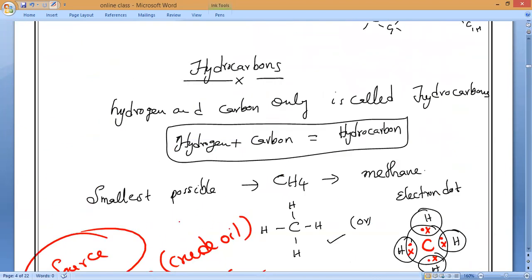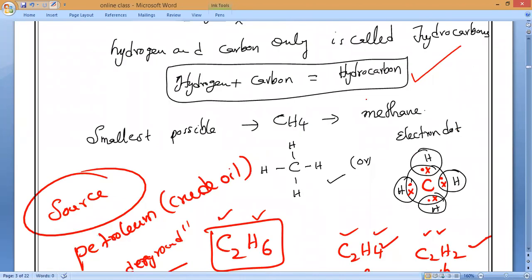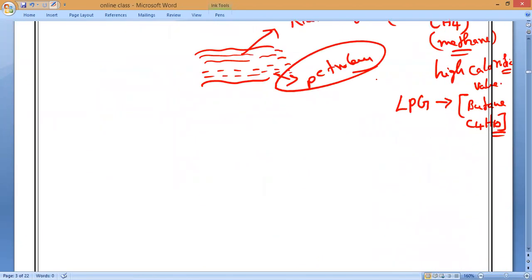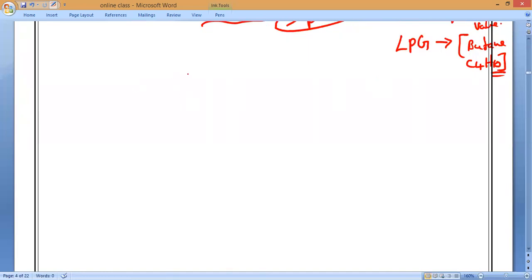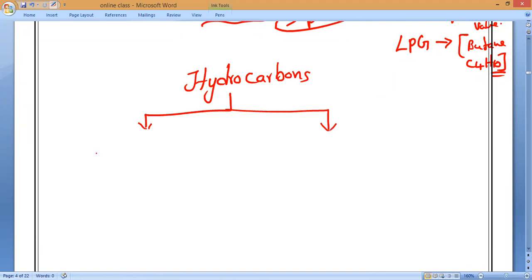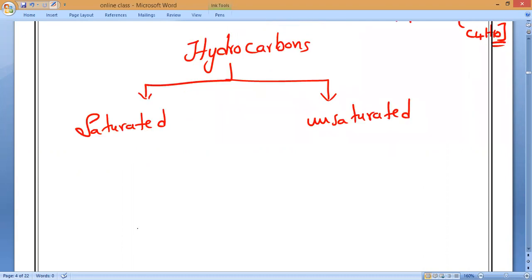So this is what hydrocarbons are: hydrogen plus carbon is called a hydrocarbon. Now, hydrocarbons are classified into two types. The first is saturated hydrocarbons, please write it, all of you. The second is unsaturated hydrocarbons. Write it. From now onwards, you have to study the structures and everything more and more, much faster.